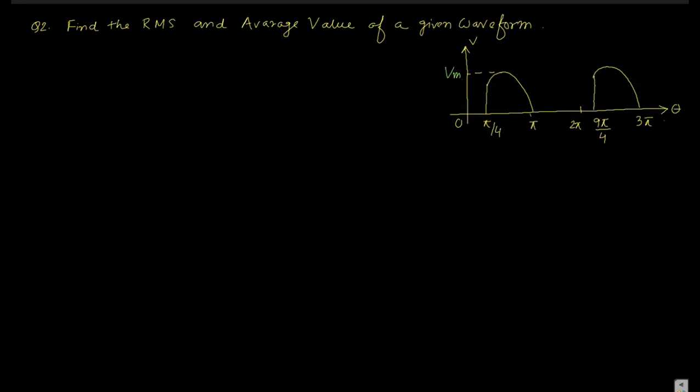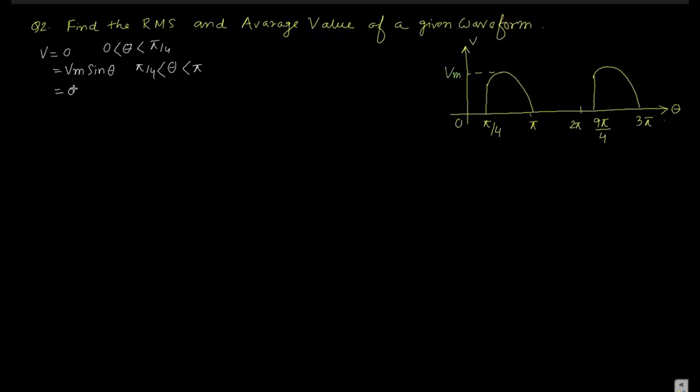If you write the equation of voltage, V is equal to 0 when theta lies between 0 and pi by 4. It becomes Vm sin theta, a sinusoid in nature, when theta lies between pi by 4 and pi.